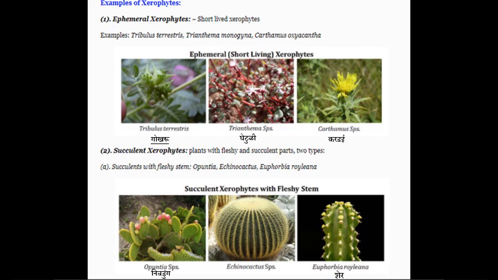Then another spiny cactus, that is echinocactus. Then the Euphorbia royleana, in Marathi sher or dudhi is the common name for this Euphorbia. These belong to succulent with fleshy stem.